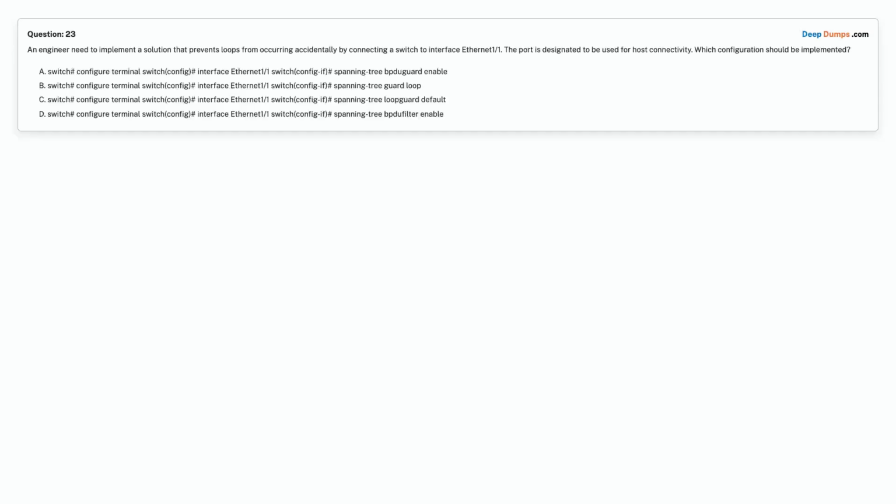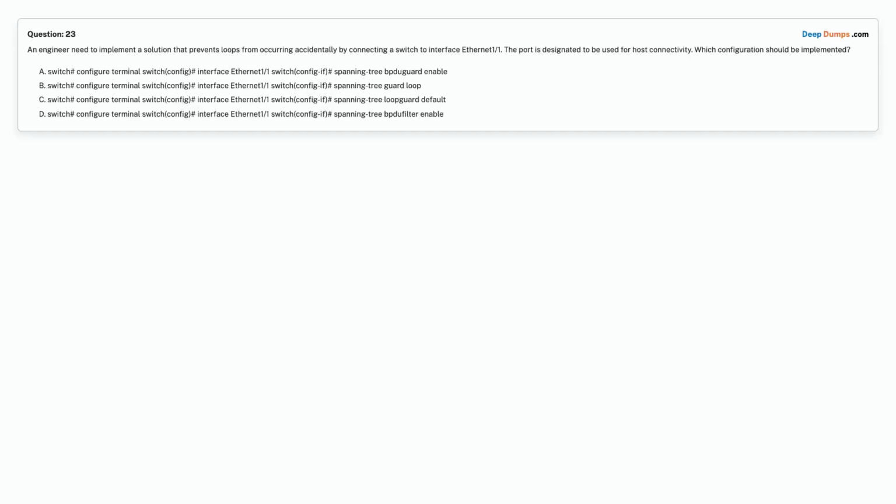Question 23. An engineer needs to implement a solution that prevents loops from occurring accidentally by connecting a switch to interface Ethernet 1/1. The port is designated to be used for host connectivity. Which configuration should be implemented? Option A. Switch# configure terminal. Switch(config)# interface Ethernet 1/1. Switch(config-if)# spanning-tree bpduguard enable.